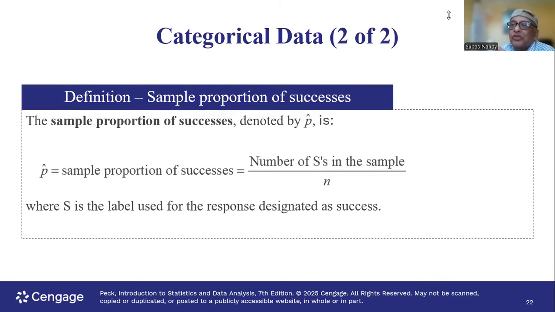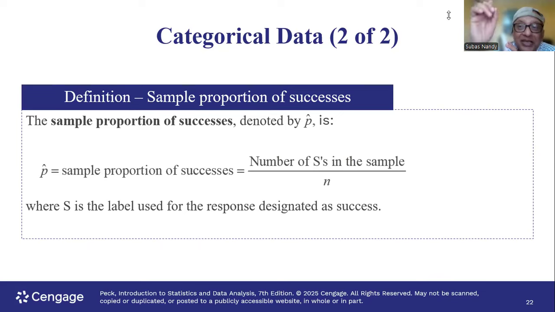So the sample proportion of success, in this case, success is having white cars in the parking lot, is 20 out of 50 or 40%. P with a hat at the top is called the sample proportion of success. Why is it sample? Because your sample size in this case is 50 cars in your parking lot. There may be other parking lots which have different sample sizes and different proportions of white. So this is one value of the sample proportion of success.